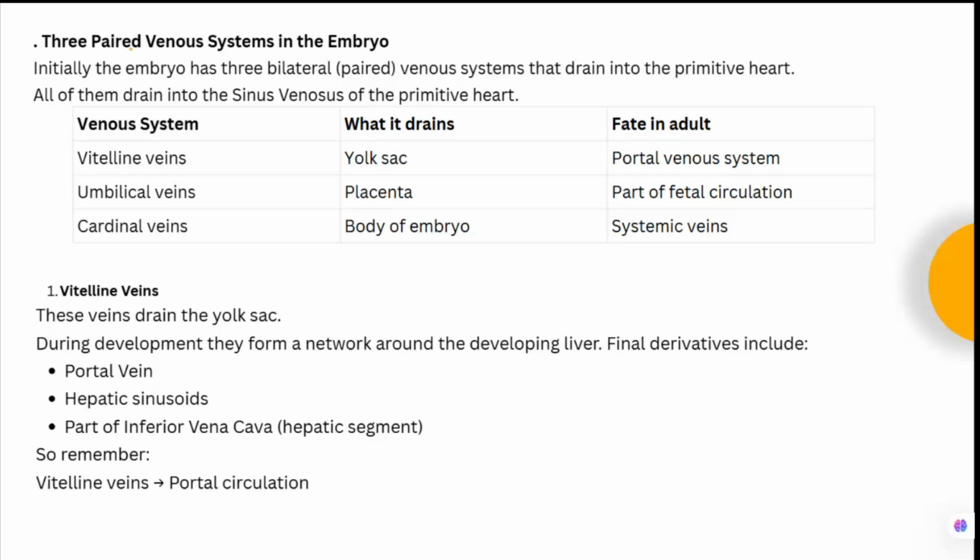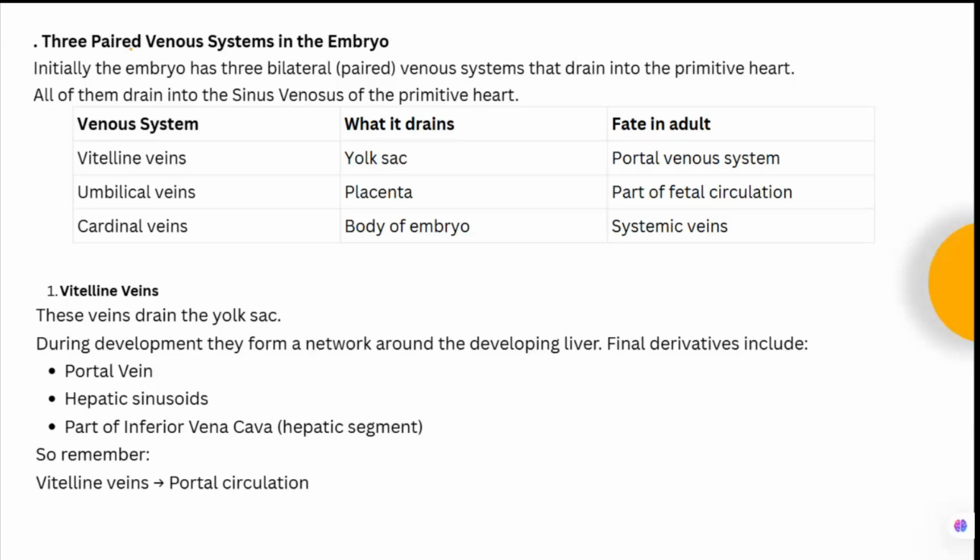Venous systems are the vitelline veins, umbilical veins, and the cardinal veins. So vitelline veins will drain the yolk sac, and in the adult, what is the fate? It will form the portal venous system. Okay, so vitelline veins in the adults will form the portal venous system. Second is the umbilical vein, which drains the blood from the placenta, and it is a part of fetal circulation.